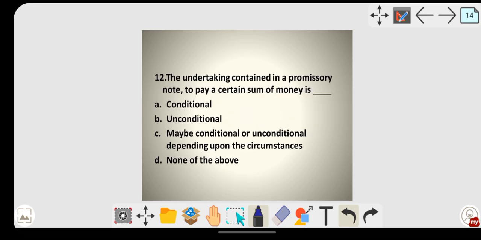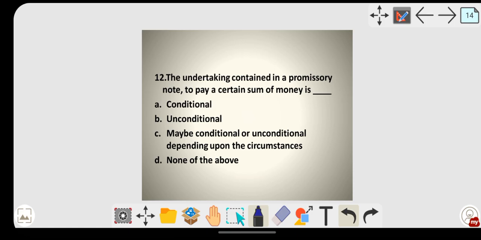Next one: the undertaking contained in a promissory note to pay a certain sum of money is: conditional, unconditional, maybe conditional or unconditional depending upon the circumstances, or none of the above. Suppose you don't study and go to the examination, you will see option C, "maybe conditional or unconditional depending upon the circumstances", and you will definitely tick C and come.